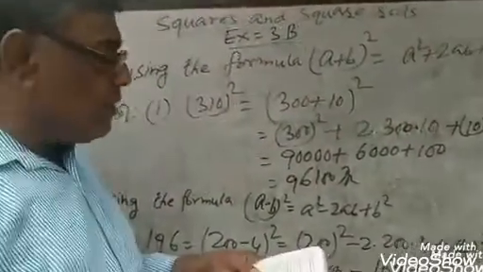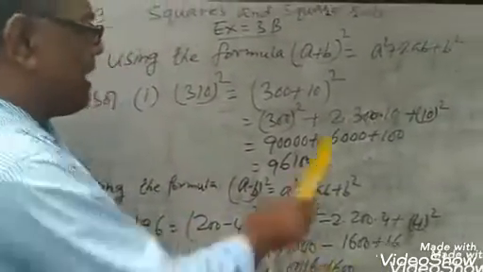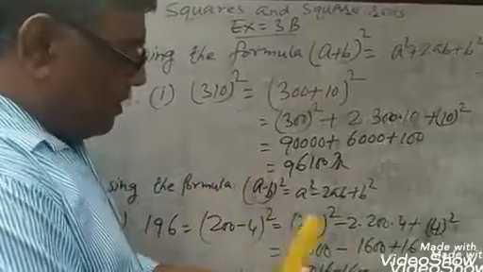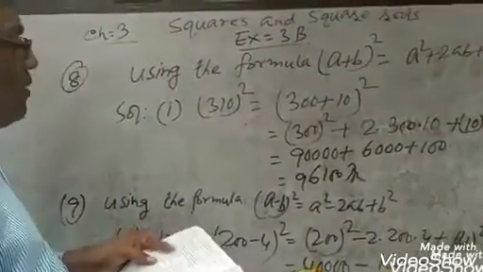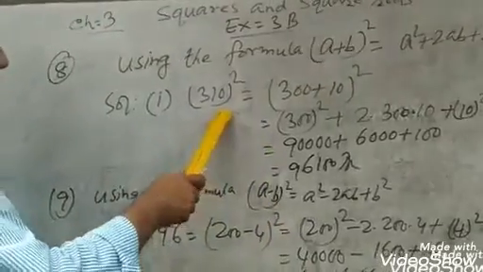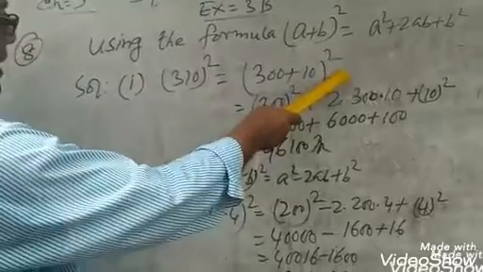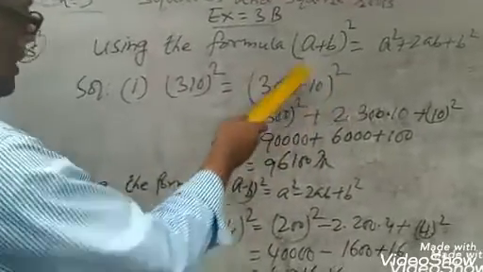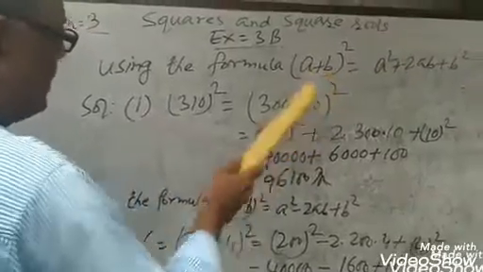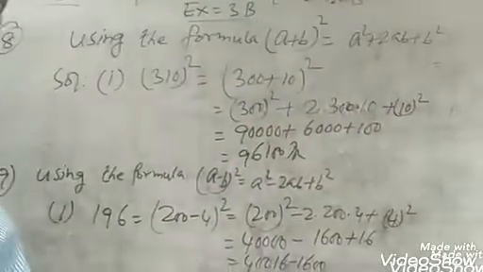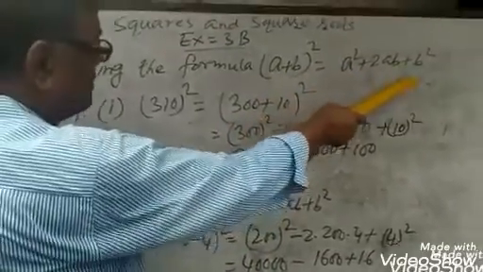Question number 8. Using the formula (a plus b) whole square equals a square plus 2ab plus b square. Question number 1. 310 whole square. We can write 310 as (300 plus 10) whole square. Here the value of 300 is a and the value of 10 is b. Now we know that (a plus b) whole square equals a square plus 2ab plus b square.